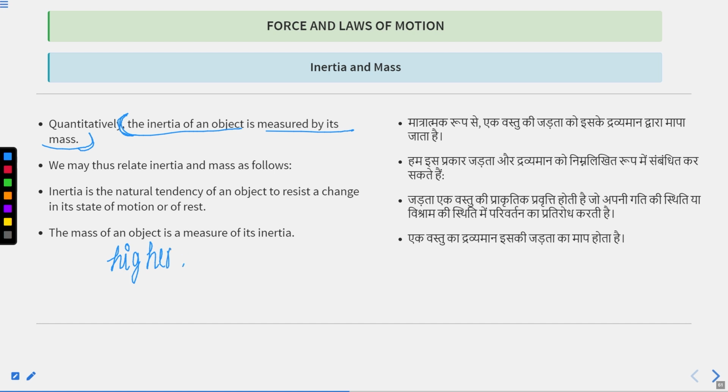Higher the mass, more will be the inertia. And if the inertia is more, then the object will tend to resist the change.